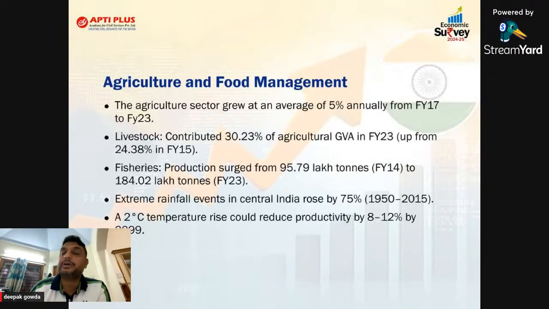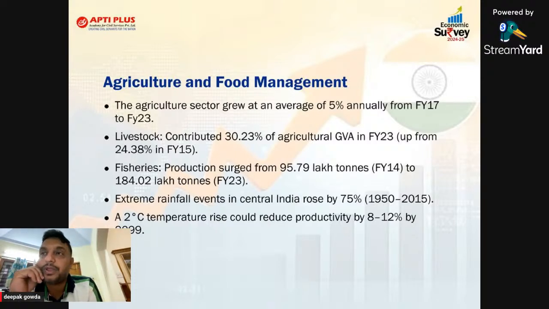Sir, in the next chapter, that is in the next slide, we have the agriculture topic. As I told you, after industry, we have agriculture. Here in agriculture and food management, from 2017 to 2023, they are saying the Indian agriculture sector's average growth rate was 5%. So remember, it is very less. Why?